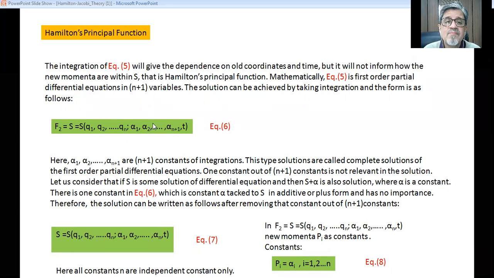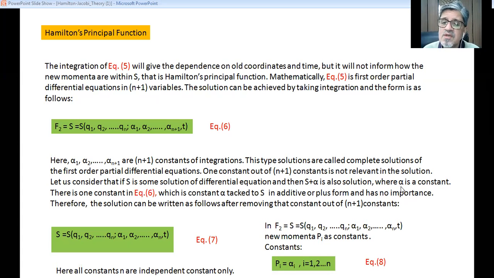There are n constants in this particular form plus one constant that is due to the del F by del t. So one constant is in additive form, and it is not important in the solution. Let us consider that if S is some solution of the differential equation, then S plus alpha is also a solution, where alpha is a constant.